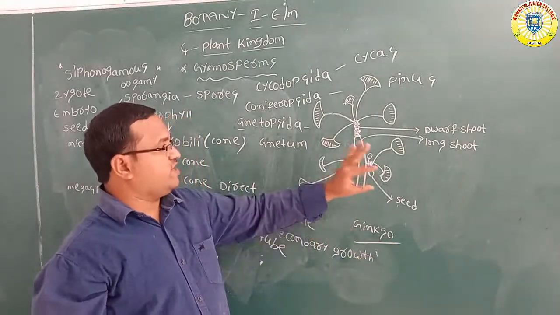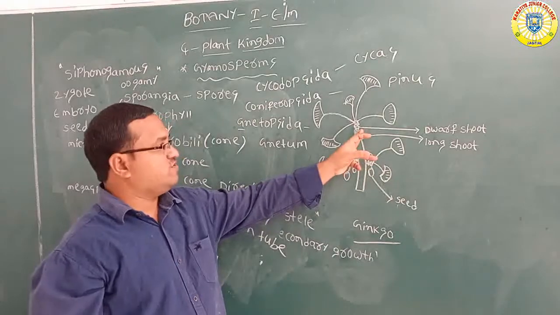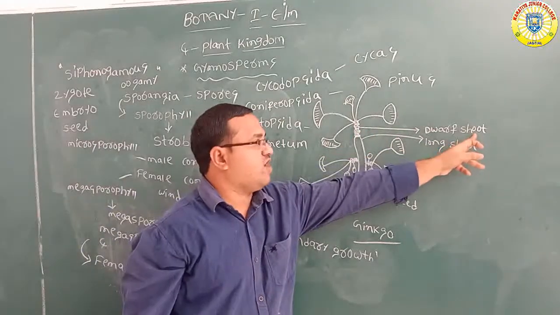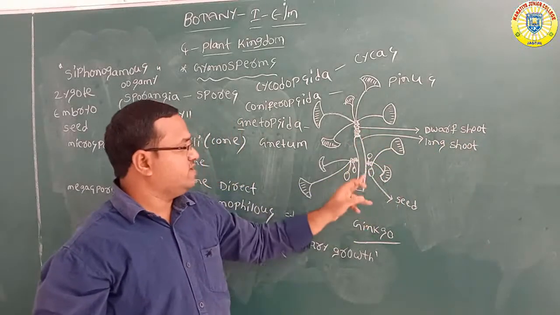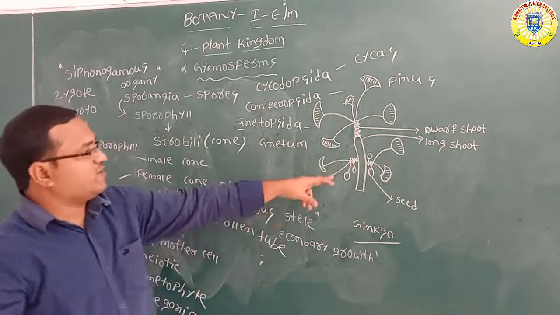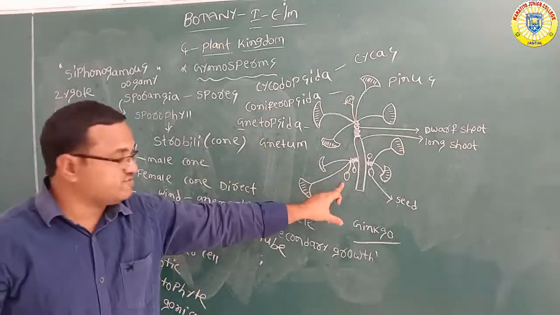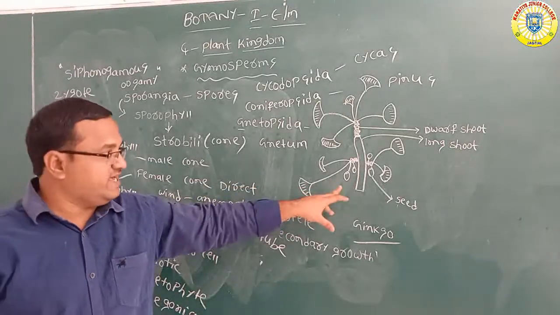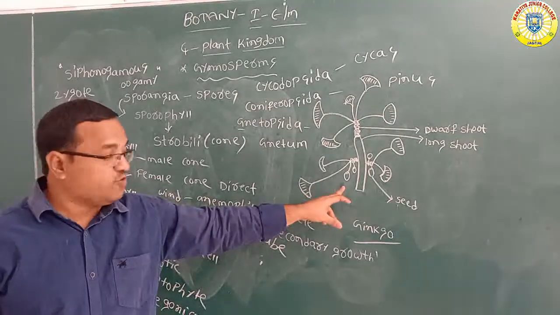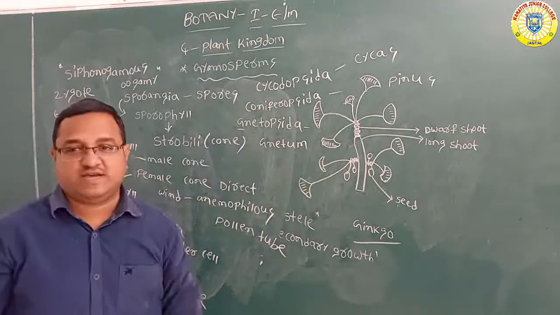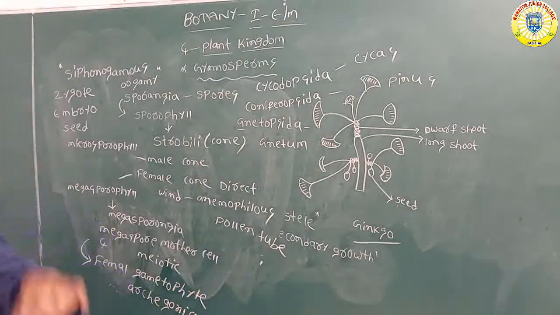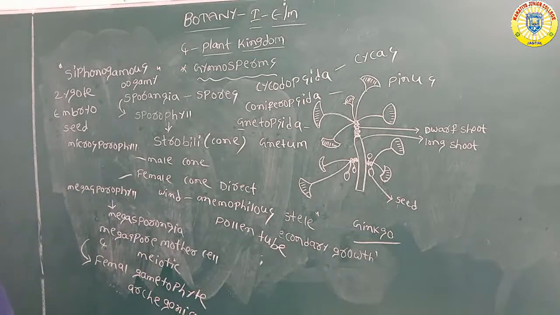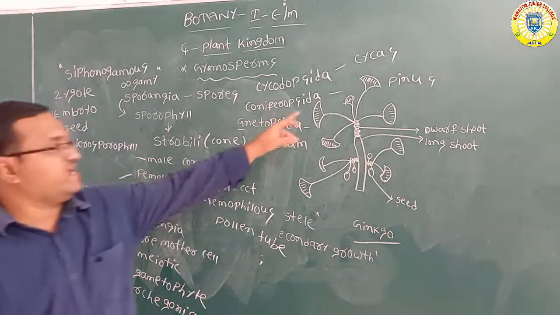This is a plant having two kinds of stems: a dwarf shoot, meaning a small stem, and a long shoot, a long stem. These are the seeds, not fruits. We might generally think these are fruits, but in gymnosperms they are seeds only. Seeds appear directly exposed outside, not inside. Naked seeds. The leaves appear like fan-like structures.